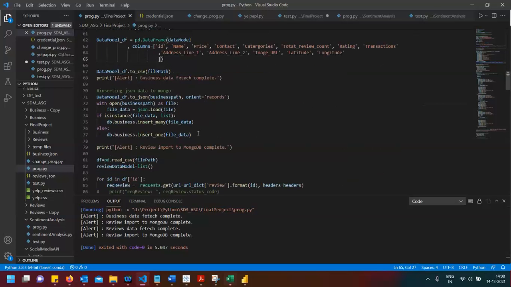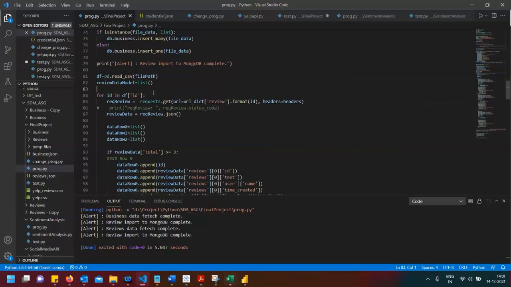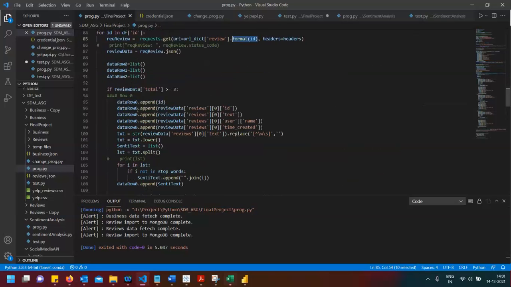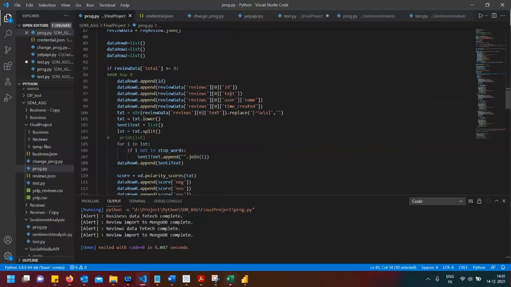Then this piece of code is loading the data into Mongo, and after that, the next part was taking the reviews for that particular business that we have already fetched. This is another request used for fetching the data. We have passed the ID, so based on the ID, we'll get three reviews. Here you can see we are taking the review text, username, the name of the user, and time.